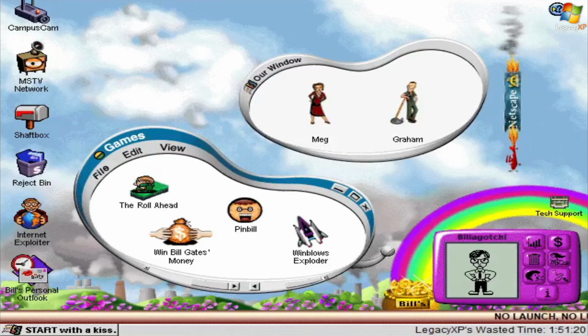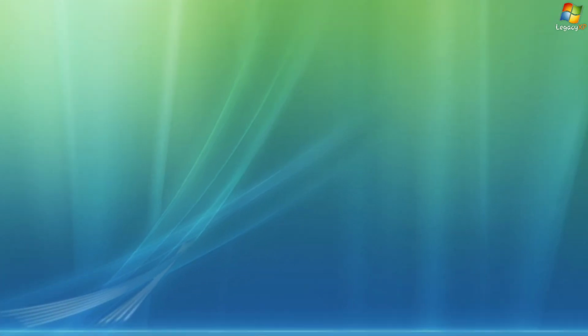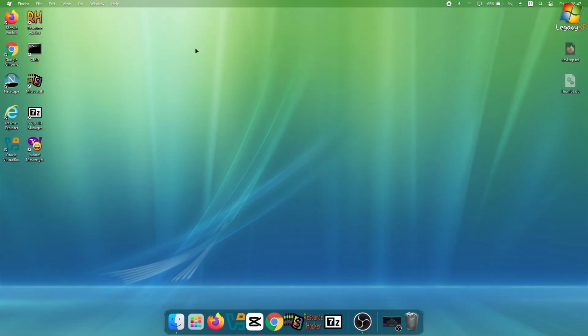So yeah, that's essentially all that there is to this Microshaft Winblows 98 game here. To exit out of this game, you click on the start button, then click on shut down, and then click on escape. And then these are the credits. I'm just gonna skip over them because I can. So yeah, that is a little demonstration of Microshaft Winblows 98.